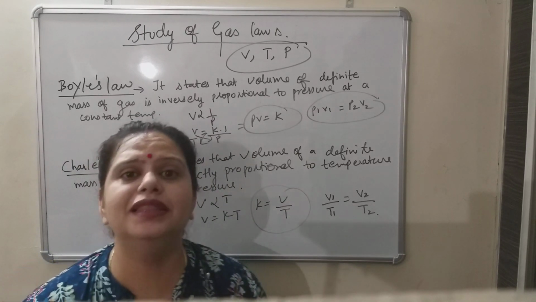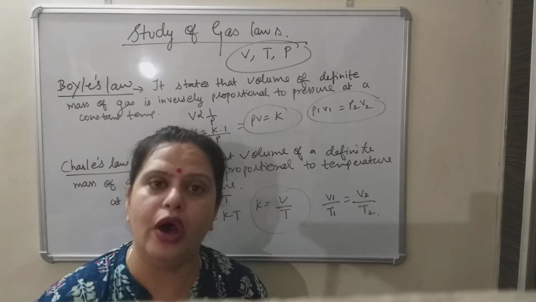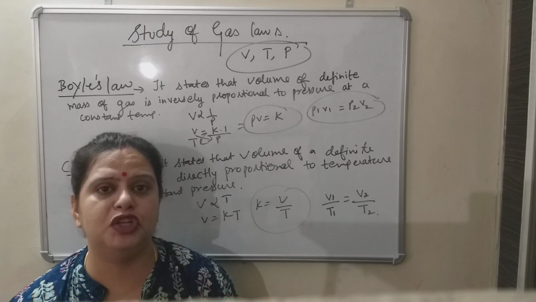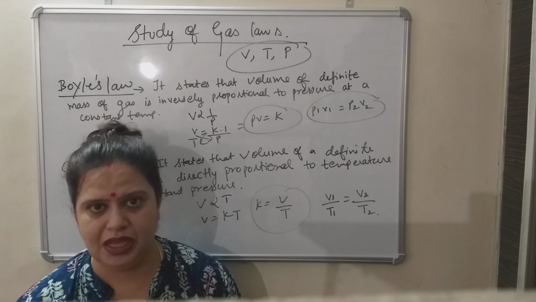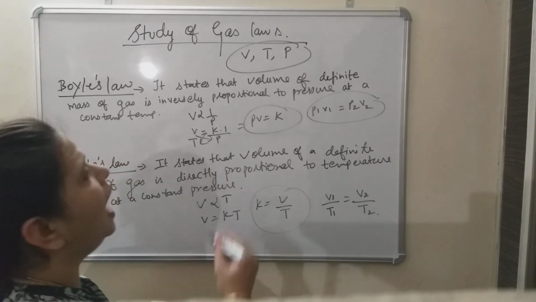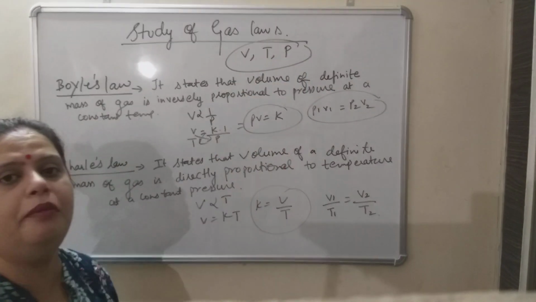So in this chapter we discuss various formulas and numericals which are based upon the relationship between three variables. The three variables which we are going to discuss in this chapter are V for volume, T for temperature and P for pressure.